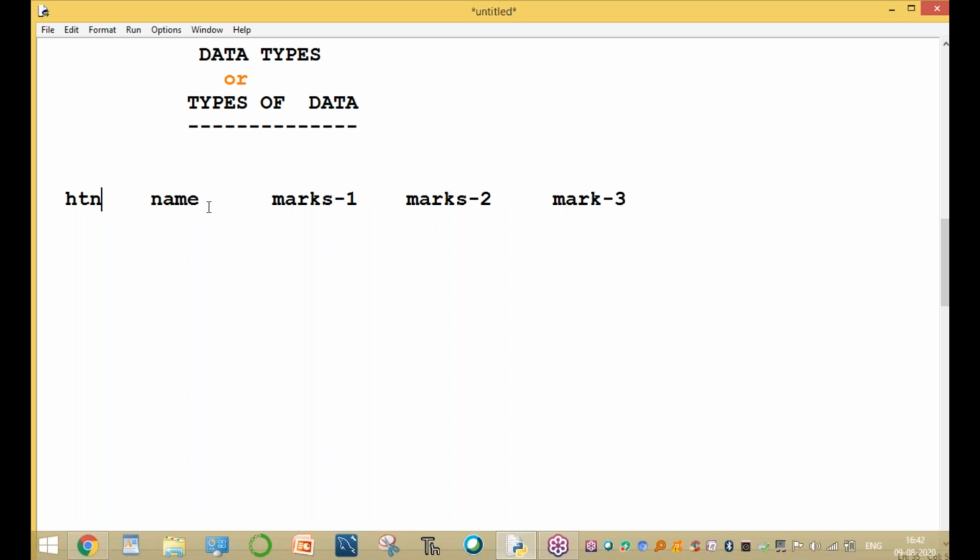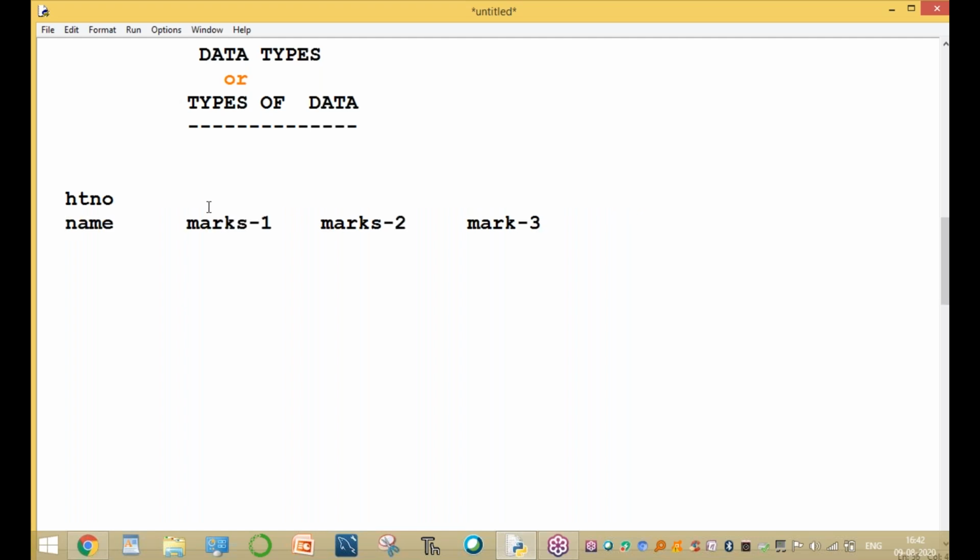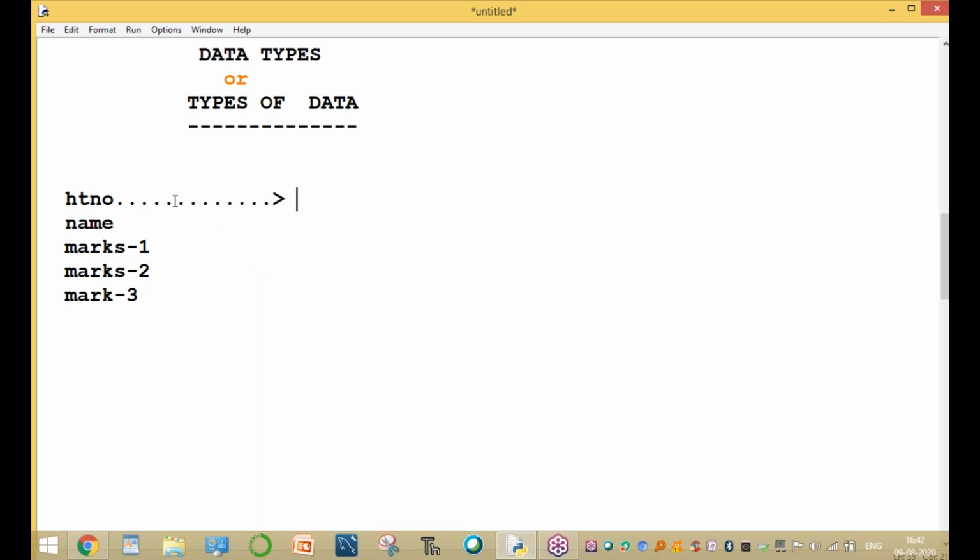Hall ticket number is one data. Name is one value. Marks 1 is one field or value, and marks 2 is also one field, again marks 3. For example, your hall ticket number in 10th class or intermediate is so and so. The name of the student is, for example, Ram. Here marks 1, you secured, for example, 77, and here you secured approximately 88 marks.